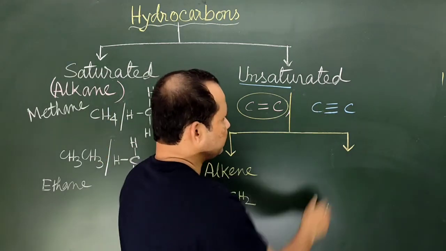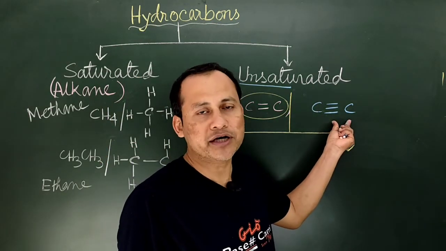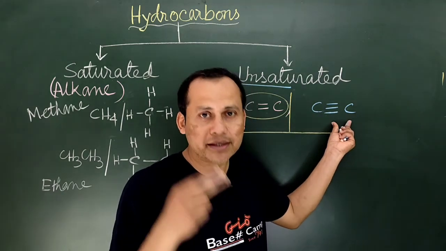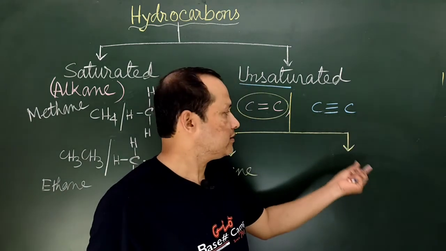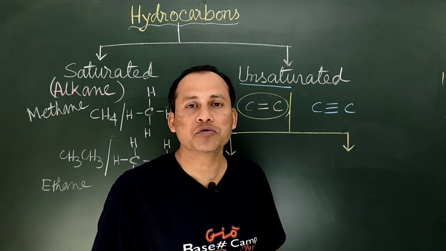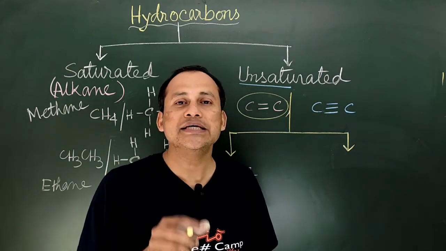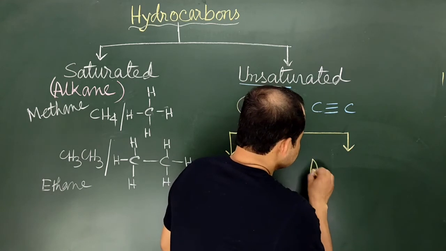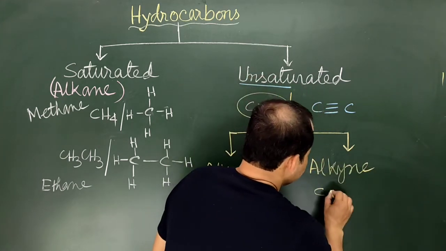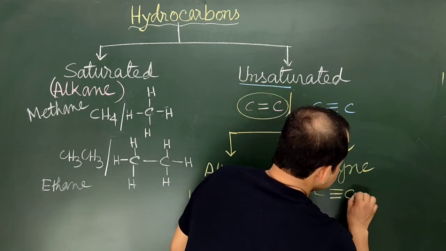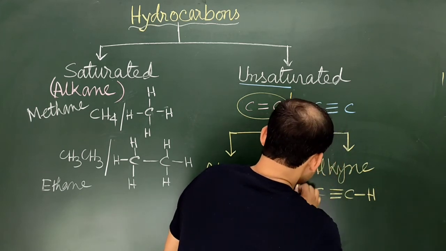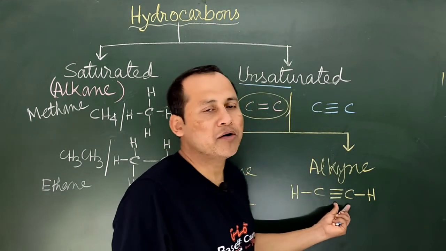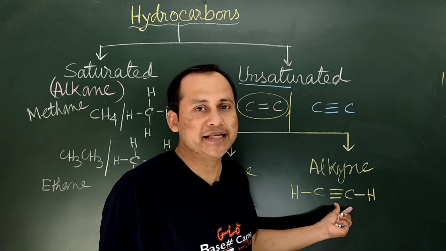Now come to this one. If in any unsaturated compound at least one triple bond is there, then the compound will belong to another category, which is termed as alkyne. The first example will be this, and this compound is termed as acetylene.